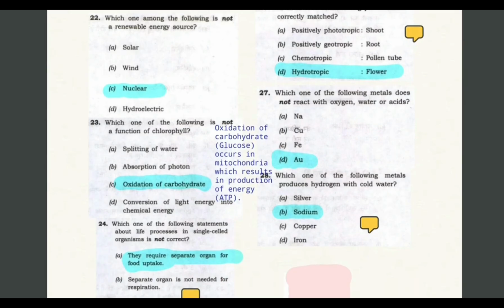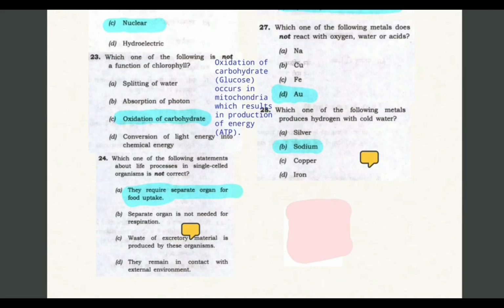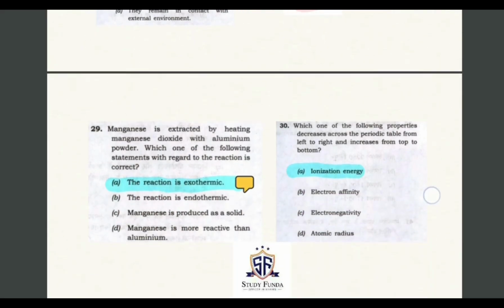Let's move on to the next question. Which one of the following metals does not react with oxygen, water, or acid? AU, gold. We have read in 2022 PYQs about the noble metals, that gold, silver, and platinum do not react with oxygen or water. So you can refer there. Then which one of the following metals produces hydrogen with cold water? So sodium. All alkali metals such as sodium, lithium, and potassium produce hydrogen from cold water. And let's move on to the next question.